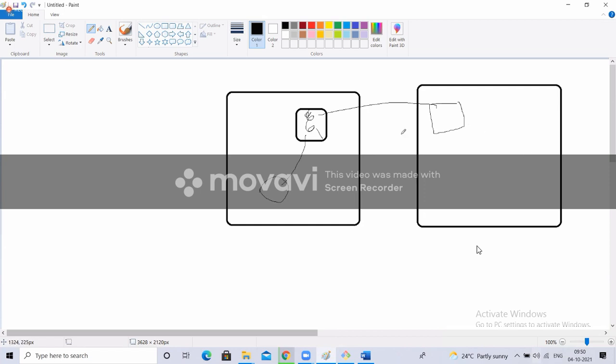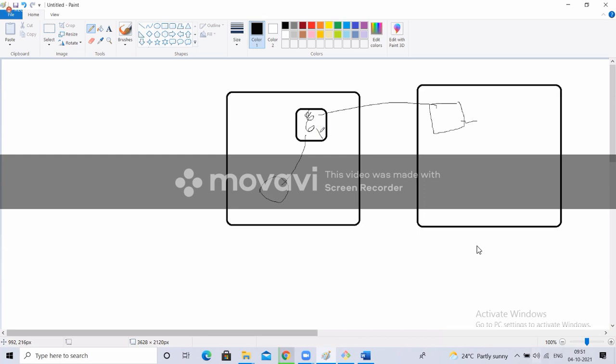Remember one thing, rsync is unidirectional. If you have created rsync from a source to a destination and run it tomorrow, only files from the source will be copied to the destination. If you generate new files at the destination, they will not be copied back to the source. It is unidirectional, always source to destination. Understood, guys?